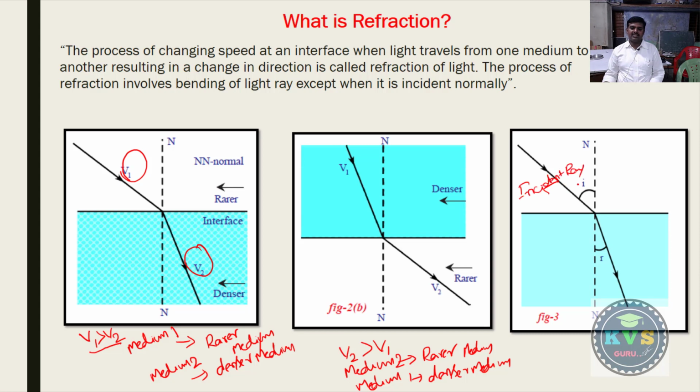Now this is called the incident ray, and the angle between incident ray and normal is called angle of incidence. Next, this is the refracted ray, and the angle between refracted ray and normal is called angle of refraction.